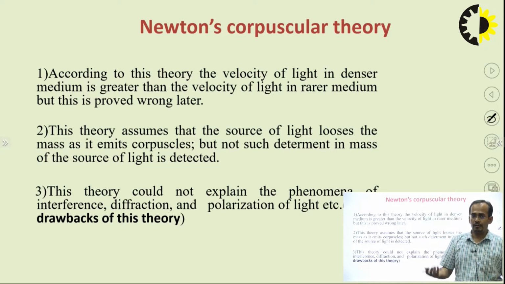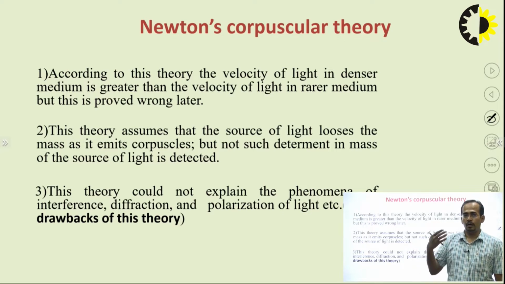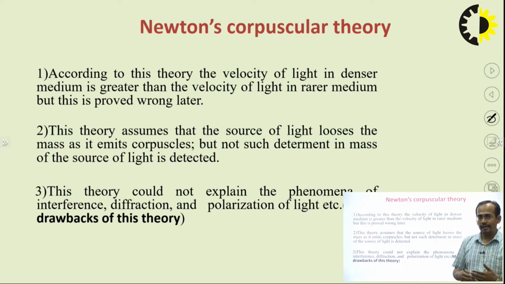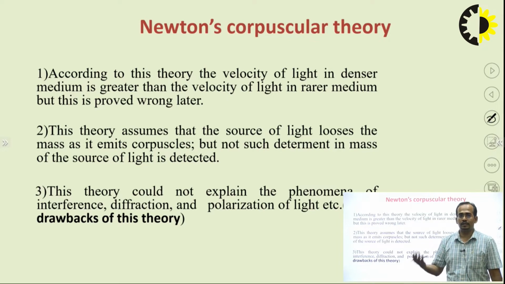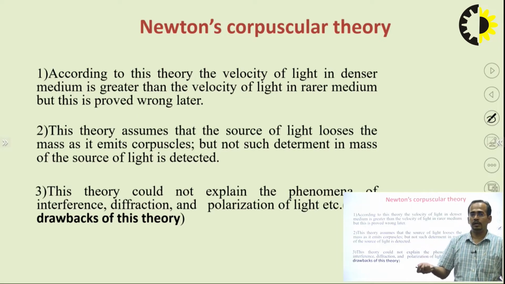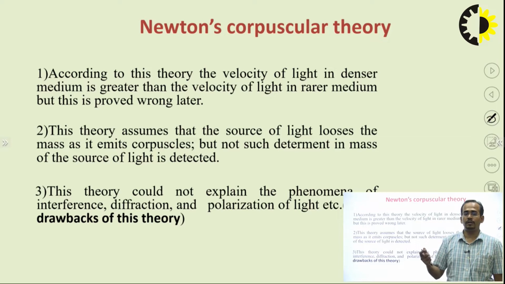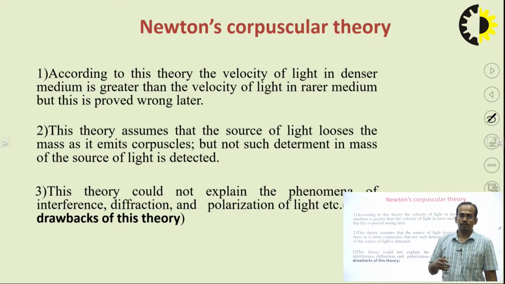What is the effect of the medium on the velocity of light? If light is moving from a rarer medium to a denser medium, it is very obvious that the velocity of light will be less in the denser medium and greater in the rarer medium. So, this theory was given by Newton.